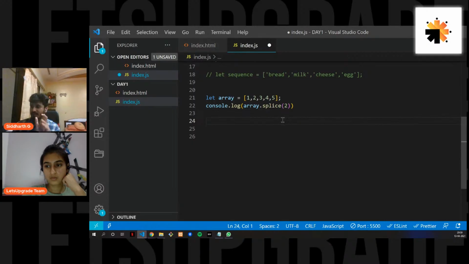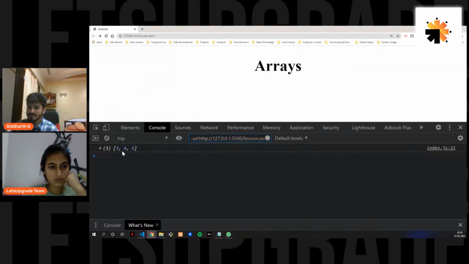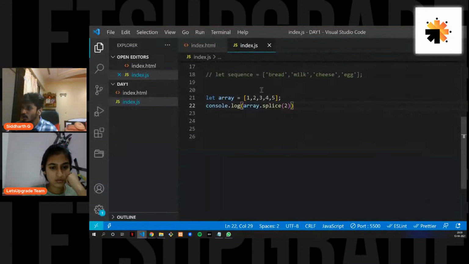I have created a variable called array and initialized it with some items inside, 1 2 3 4 and 5. I am using the splice method from the second index, which means it will return me the values from index 2 until the end. Let's see the console, and you get 3 4 and 5.